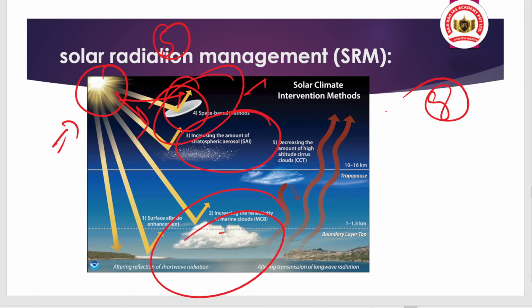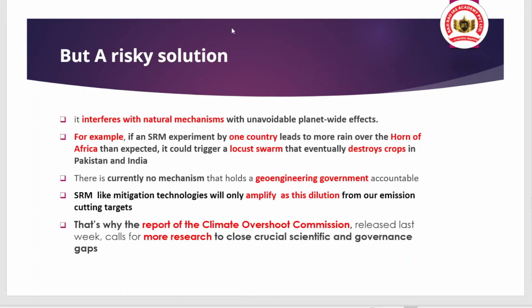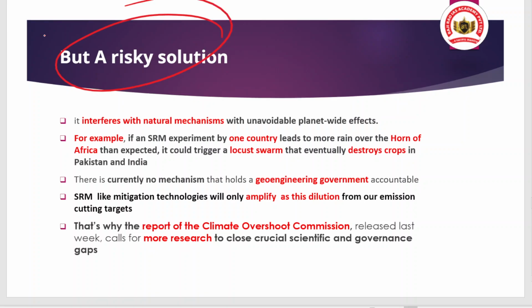But why? Because we are not able to predict the positive outcome as well as the negative outcome in a better way, because these are all experiments. So maybe the repercussions may be deeper, and we may not be able to understand. So we have to better focus on more research and analysis of the data to get this type of technology implemented in the real scenario. That is the point the article is discussing, because it is a risky solution, like it may interfere with the natural mechanism with unavoidable planet wide effects.